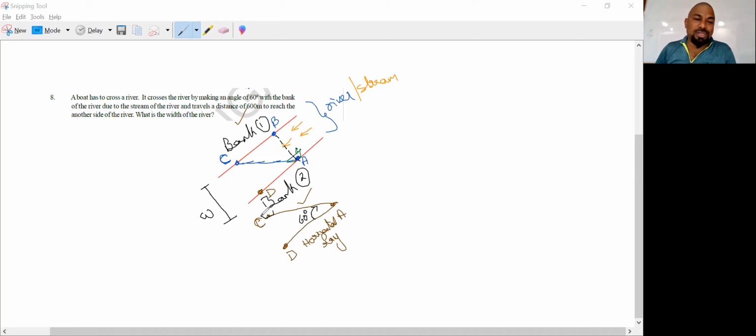The boat has reached here and it traveled a distance of 600 meters. That is what he has given. The distance traveled by the boat is 600 meters. I repeat, a boat is on one side of the bank. We have considered it as point A, and the water is flowing.